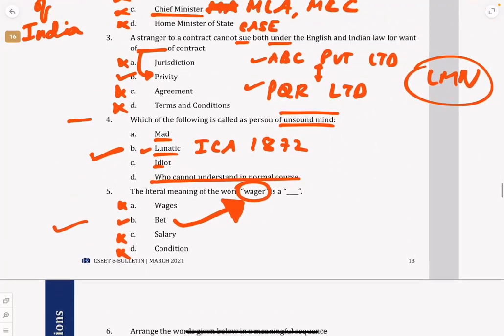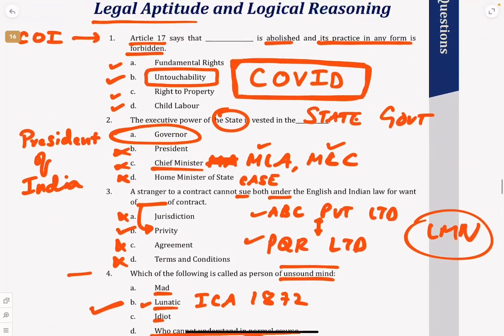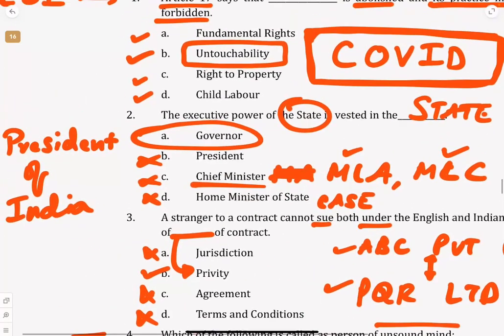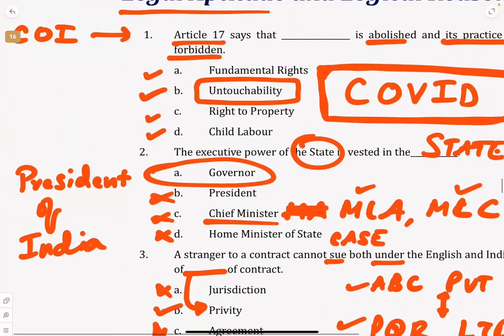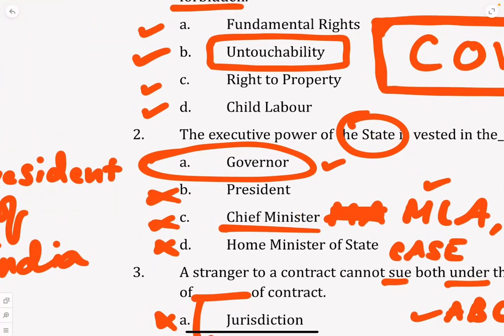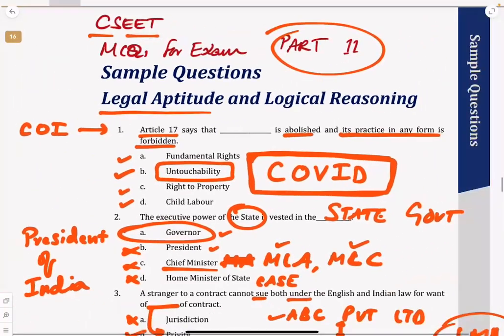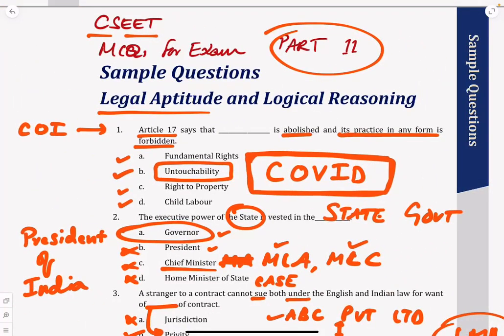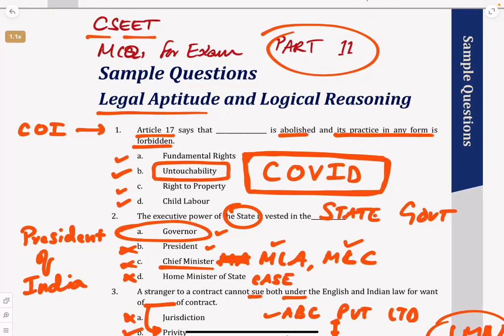So we understood about wager, we understood about unsound mind, we understood about privity of contract, we understood that the executive power of the state is the governor, the executive of the central government is the president, and untouchability is forbidden in the Constitution of India. So that was part 11 of the MCQs. I will see you in part 12 of the MCQs. That is legal aptitude, Legal aptitude CSEET MCQs.